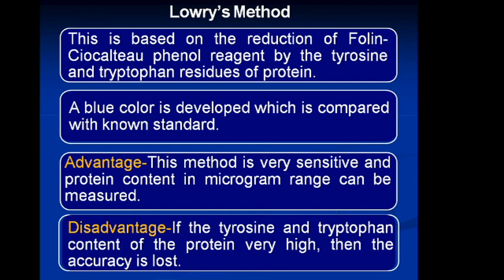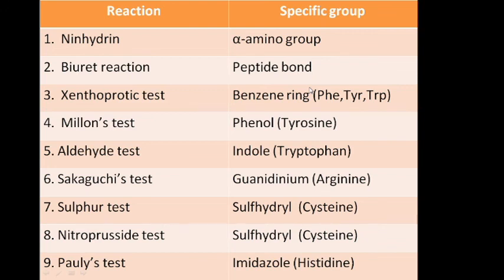So this table is showing the specific groups which perform these reactions. All alpha amino groups perform the ninhydrin test, the peptide bond performs the biuret reaction, and the benzene ring, which is present in phenylalanine, tyrosine and tryptophan, gives the xanthoproteic test. The phenol group, which is present in tyrosine, gives Millon's test, and the indole group, which is present in tryptophan, gives the aldehyde test.